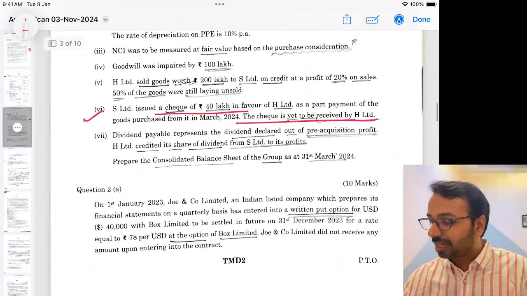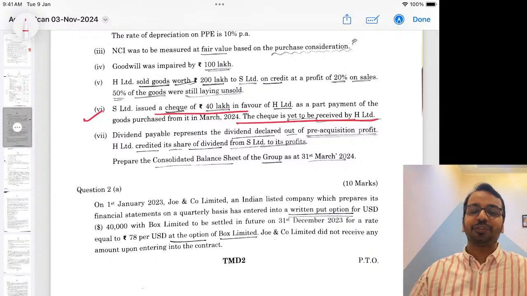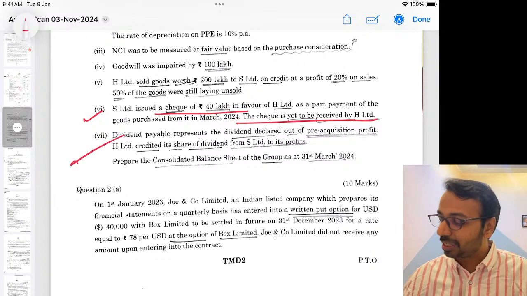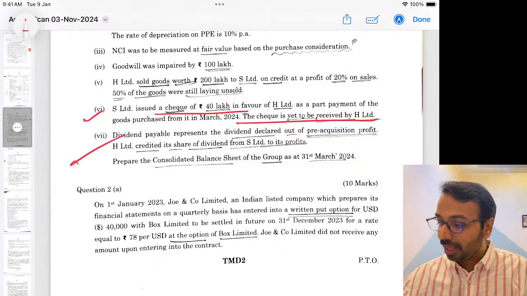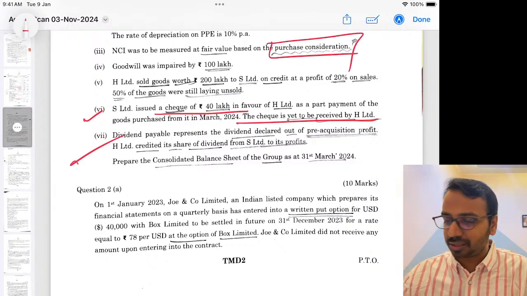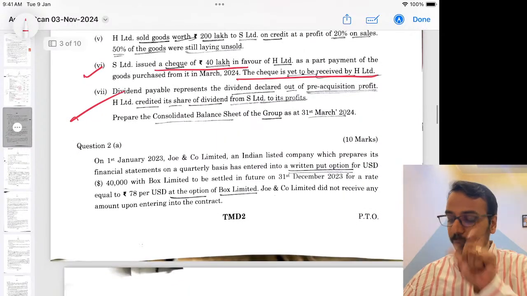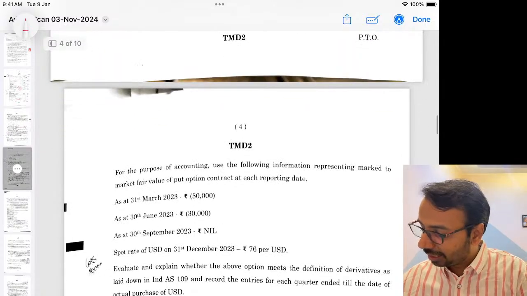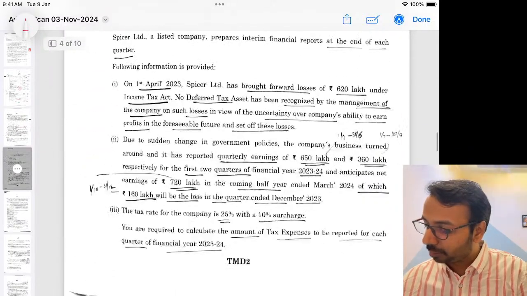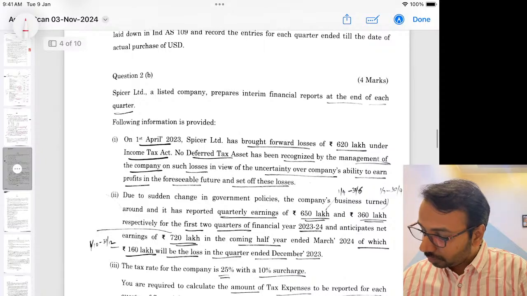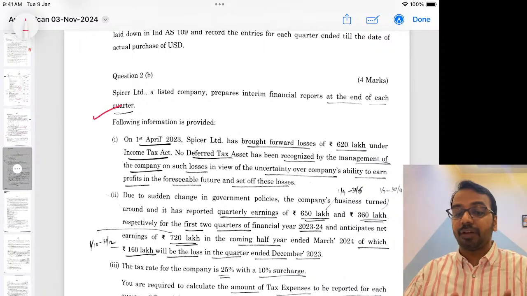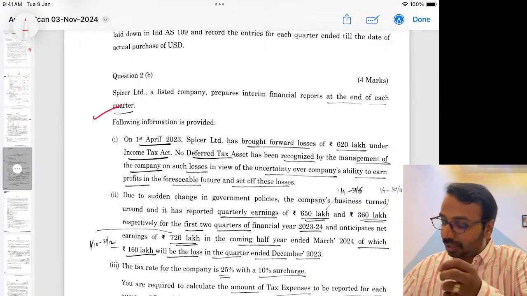Dividend adjustment has been standard. Apart from that, after 2 very difficult attempts of consolidation, this has been a pretty simple one. And here they are given based on purchase consideration. You can just do a proportionate basis. Then again, this is a question directly from the study material. Then this is on interim financial statement where you have to bring the deferred taxation impact.